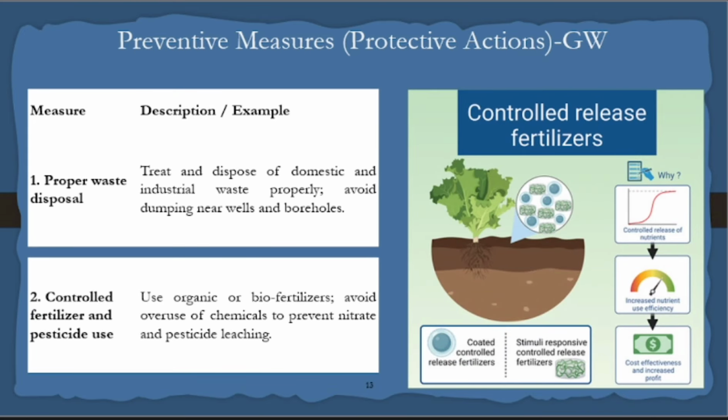Next thing, control fertilizers and pesticides. Agriculture is also an engineering practice. What they do is supply fertilizers in the form of capsules. Inside a capsule you have some medicine, but if you put the capsule into water, it will get diluted. The same way the fertilizers will be in capsules. They spread the fertilizer. Automatically the plants consume the first half of the fertilizer. When it is over, only then will the plant consume the second half.